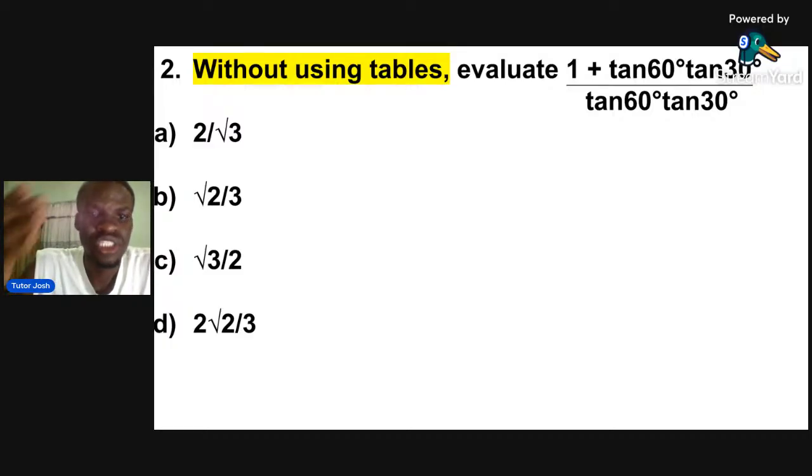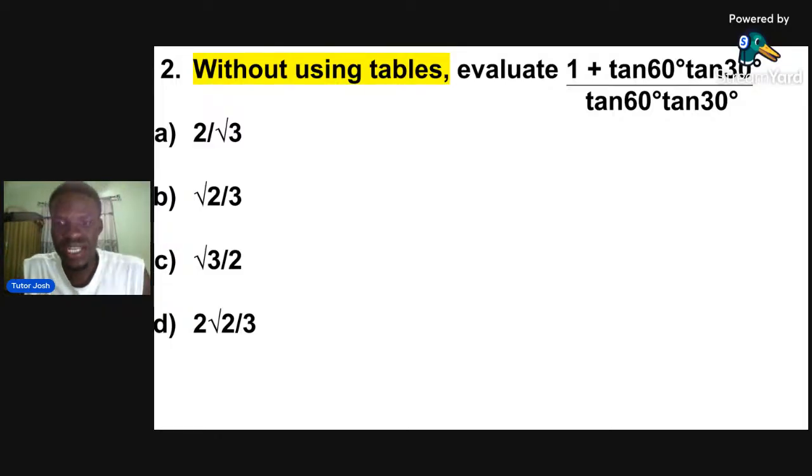Let us see if you punch it. In fact, I want everybody to punch it and tell me if the answer is A, B, C, or D. Everybody now go ahead and punch this question in your calculator and tell me the answer.